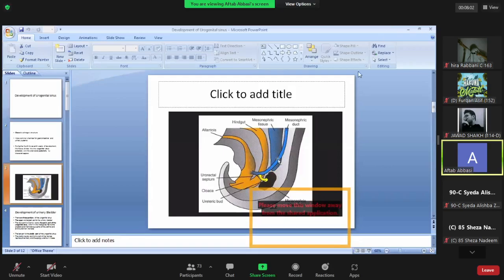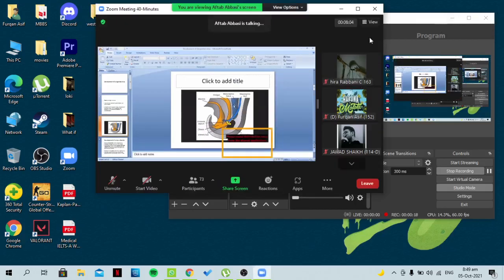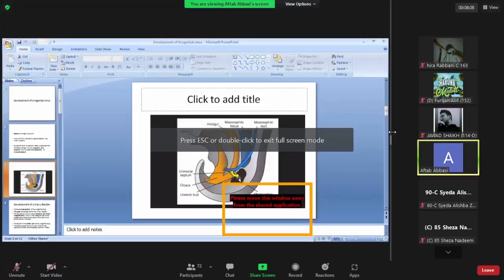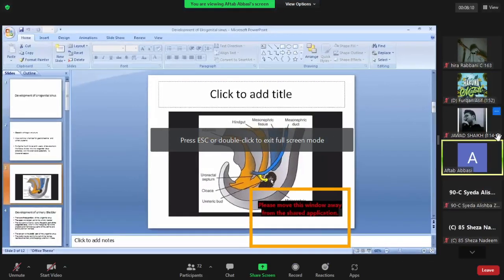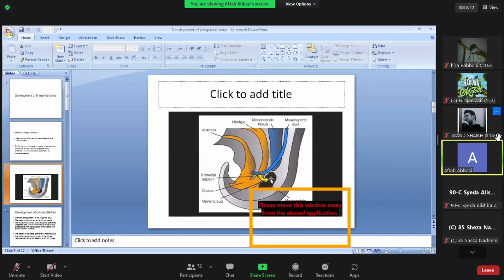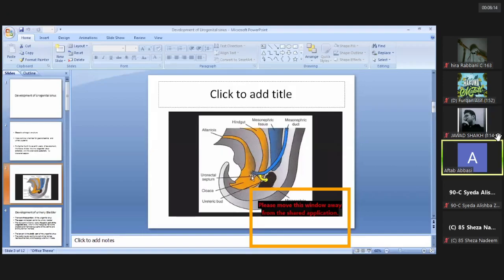Here is the mesonephric duct, mesonephric tissue that will give rise to the kidneys, and this one is the ureteric bud that will further form the part of the collecting system of the urinary system. All these end up in the cloaca.